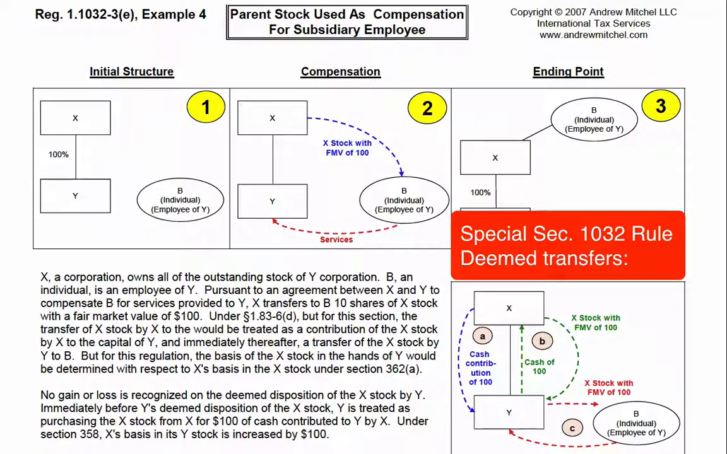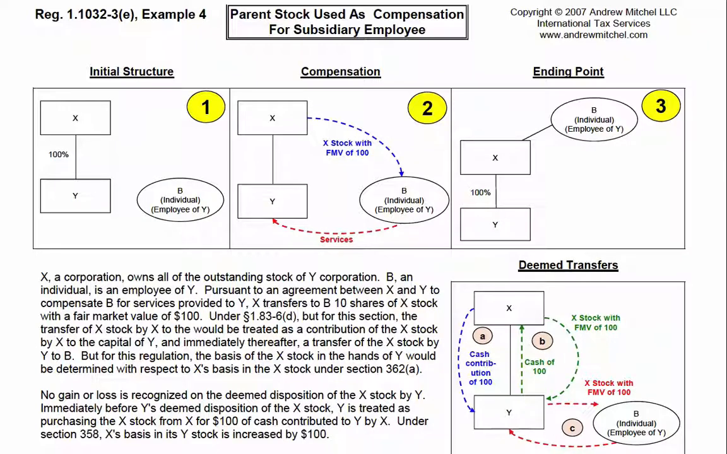Under this special rule, X is deemed to first contribute cash to Y, then Y is deemed to transfer the cash to X in exchange for the X stock. Since Y is deemed to have purchased the X stock for $100 of cash, Y has a $100 basis in the X stock. When Y transfers the X stock to B, no gain or loss is recognized by Y.